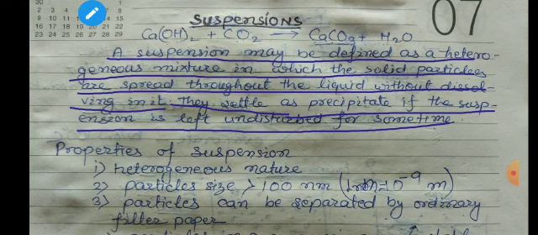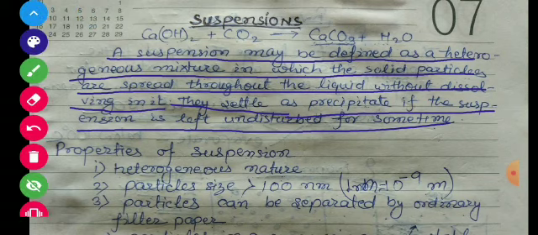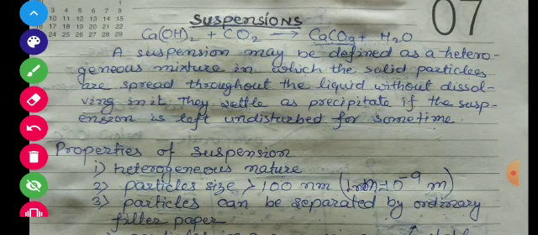And to understand this, we can see one experiment, that of lime water. First of all, you should understand what lime water is. Students, when we mix calcium oxide with water, it forms calcium hydroxide.